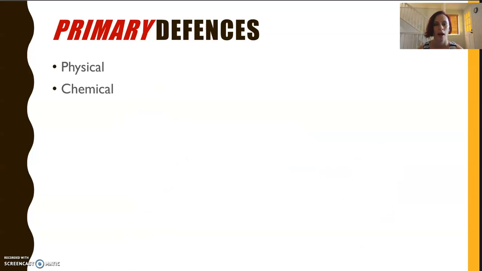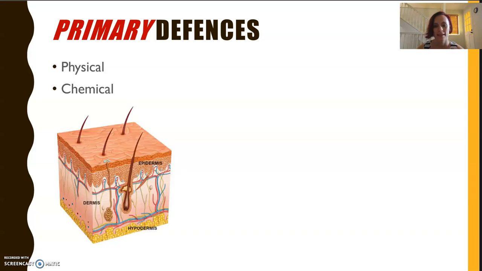All right, let's talk about our primary defenses. Now, there are physical and chemical barriers in our primary line of defense. Now, it makes sense that our first line is the skin. It has many layers. It's got an outer protective layer to protect us against physical and chemical damage. It's also got sebaceous glands, and they're associated with hair follicles. And what they do is they secrete sebum, so like that facial oil that we're used to, that maintains moisture, and it lowers the pH, and it inhibits bacteria and fungi growth.